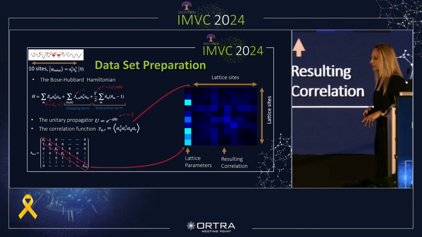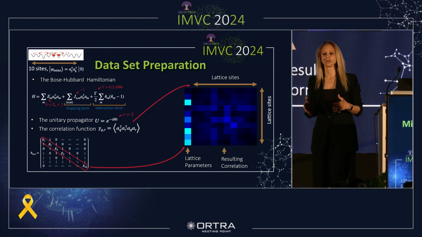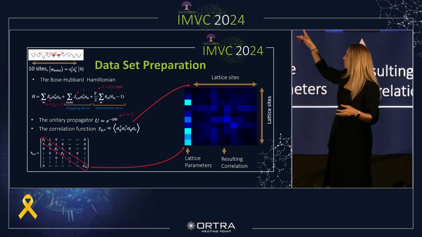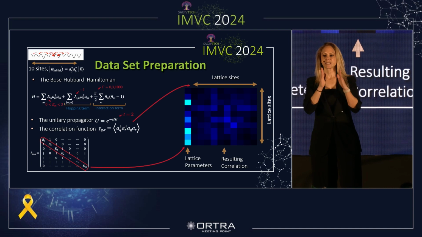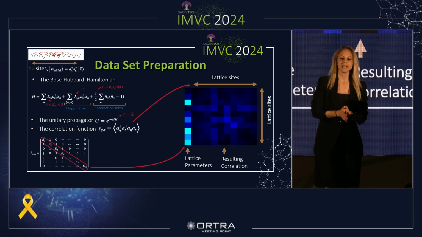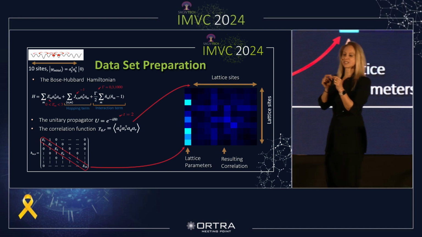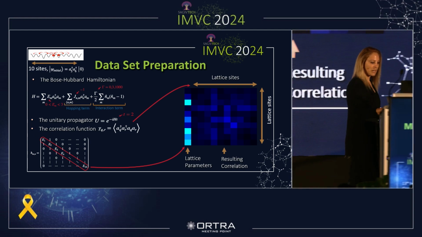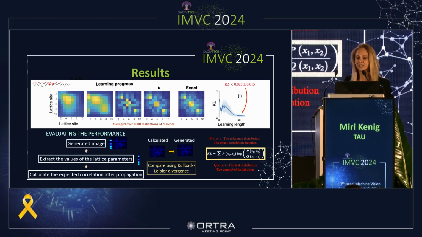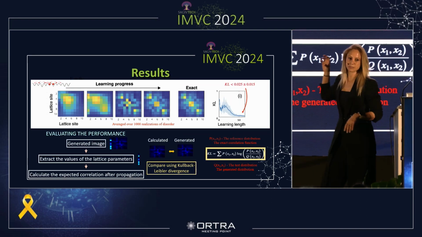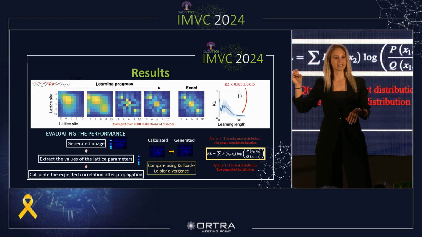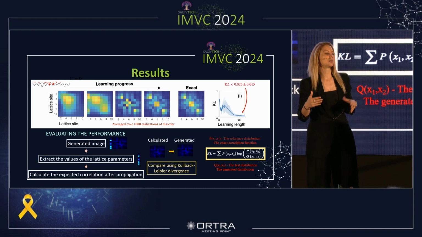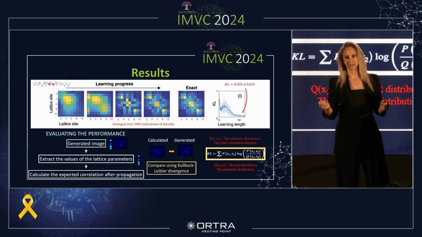Using simulated examples, we created a few data sets for different levels of interactions between the particles: none, medium, and strong, 0, 3, and 1,000, respectively. Start here with a specific initial condition in which the two particles are placed at two adjacent sites at the center of the lattice, and train the model. To evaluate the physics of the synthetic instances, we extract from each generated image the values of the lattice parameters, calculate the expected two-body correlation after propagation, and compare the resulting correlation matrix to the generated one.